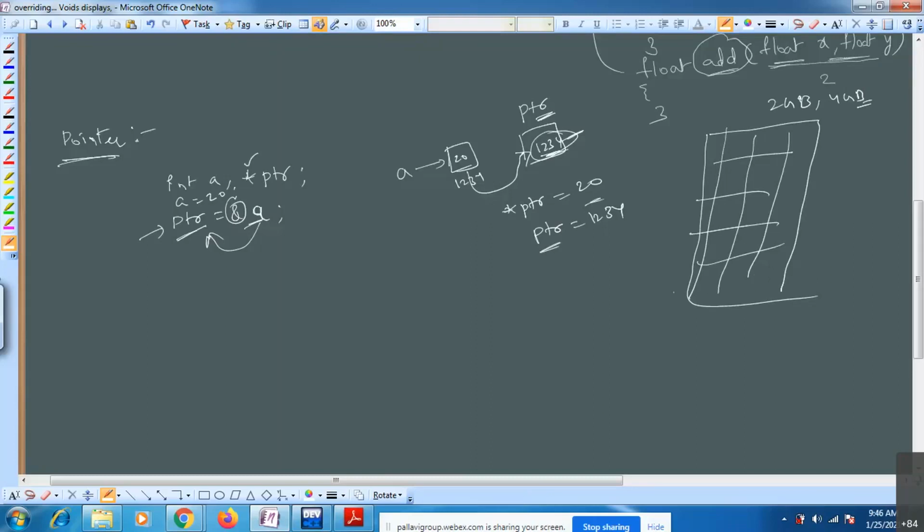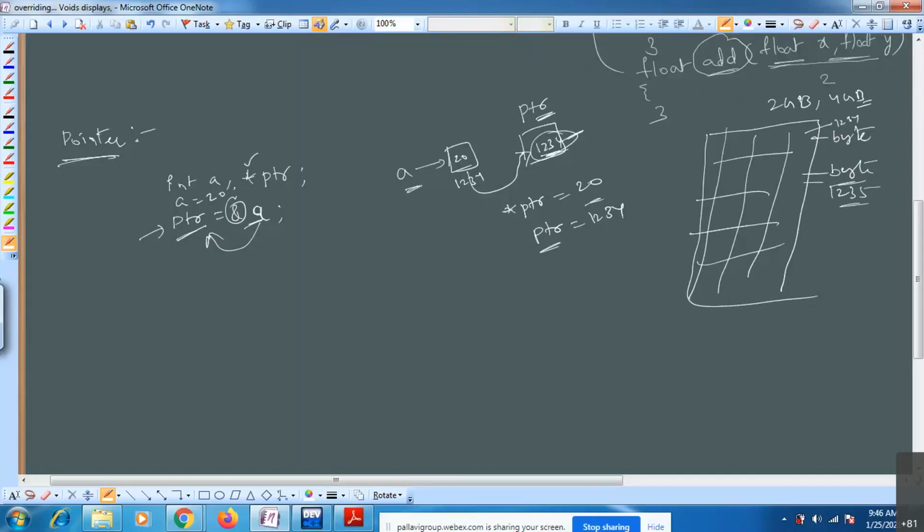This is one byte, and this is one byte, like that. Each byte has its own address, like 1234, then 1235, and so on.